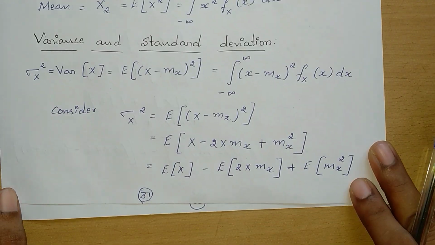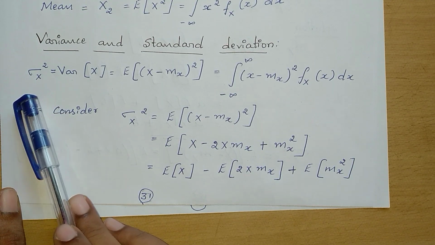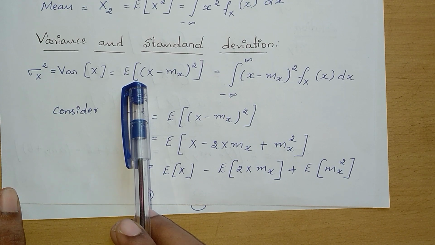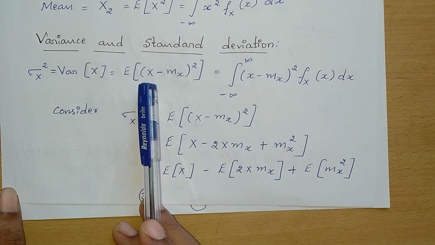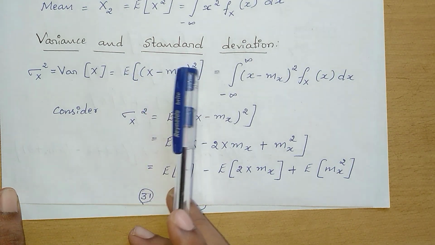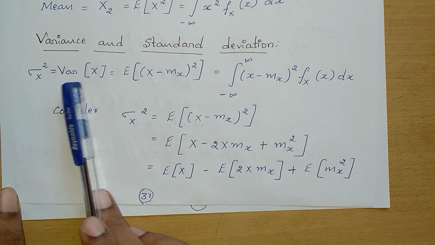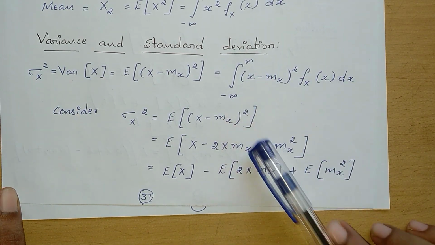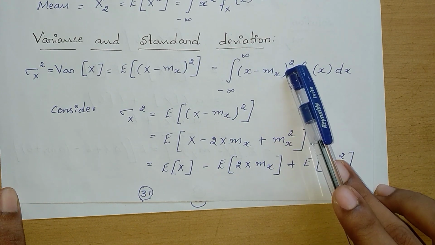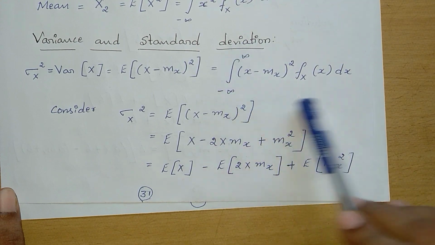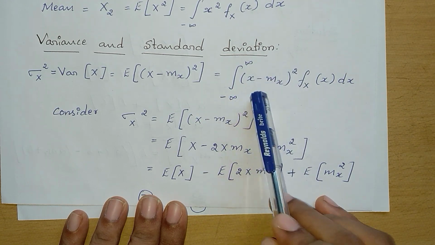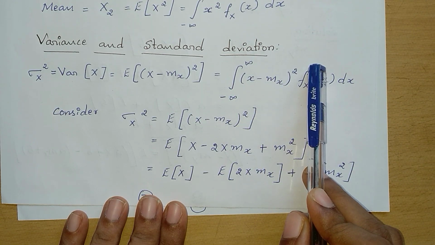Next we'll discuss variance. Variance is indicated by sigma x square, that is equal to expectation, that is average, of the random variable minus its mean, that value squared. For a continuous signal, it is given by integration from minus infinity to infinity x minus mx square into fx. This is the formula of the expectation function, where in the place of g of x we have substituted x minus mx square.